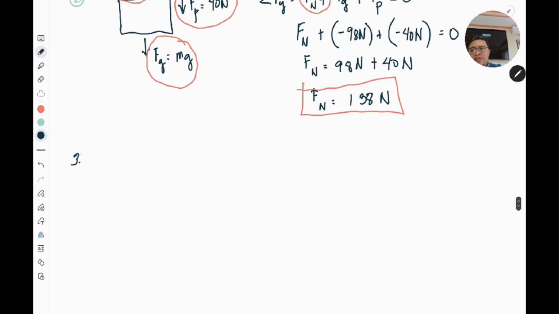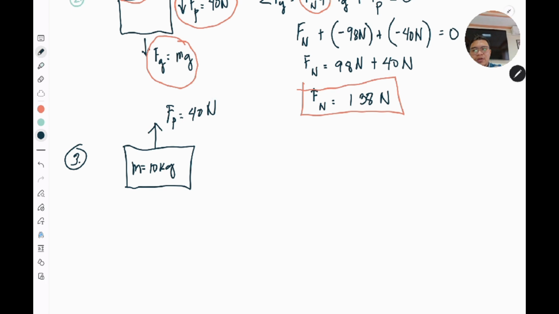For the third case here, we have a box still with a mass of 10 kilograms, and this box is now being pulled up with a force equal to 40 newtons. But since the force applied by the person, 40 newtons, is less than the gravitational force, mg, which we know is 98 newtons, the box would still be lying flat on the surface.